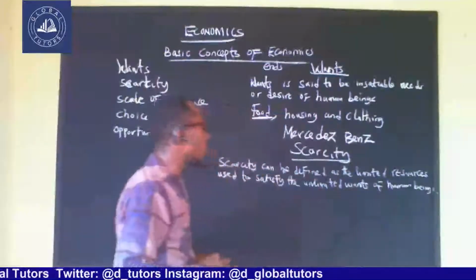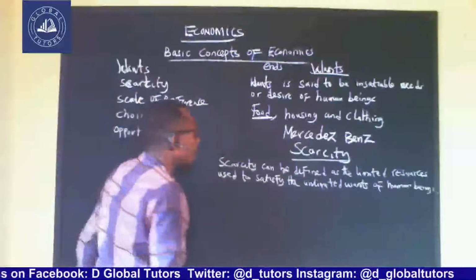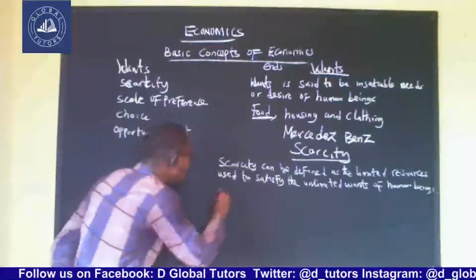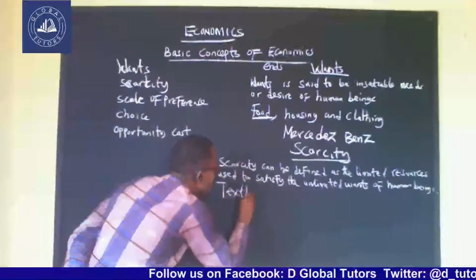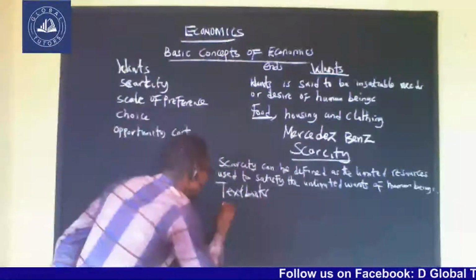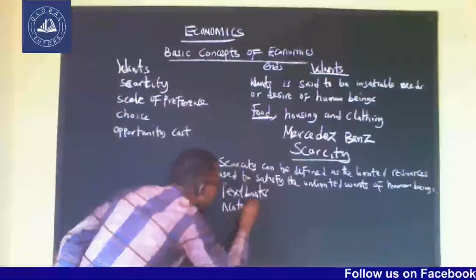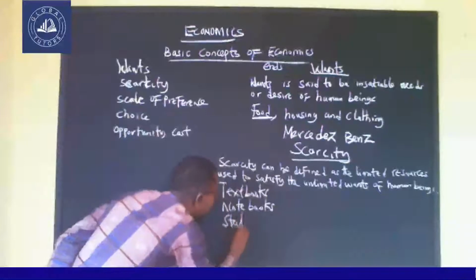Let's look at it, for instance. If a student is willing to have textbooks, notebooks, stationery.